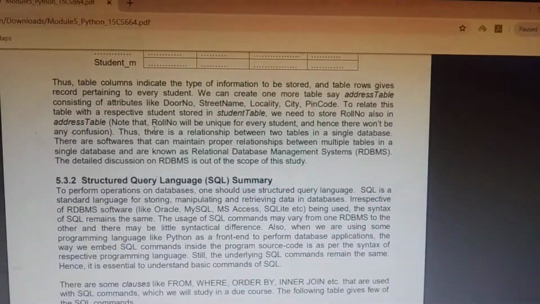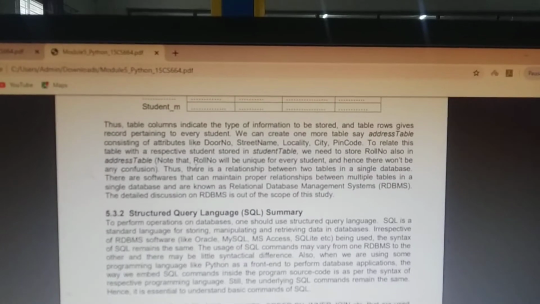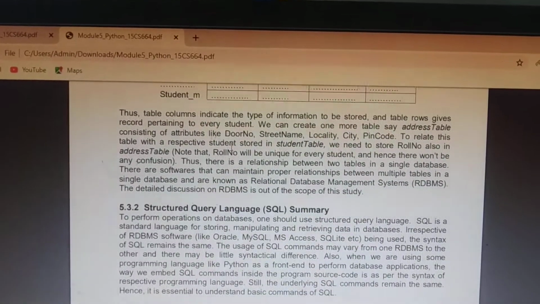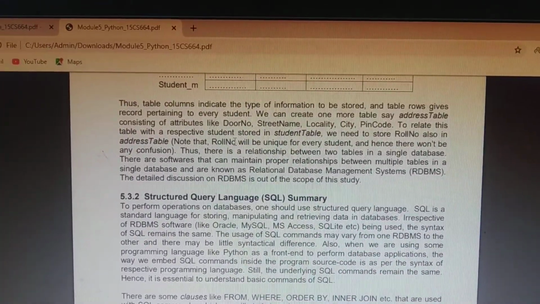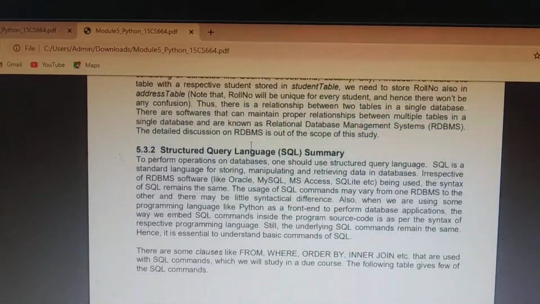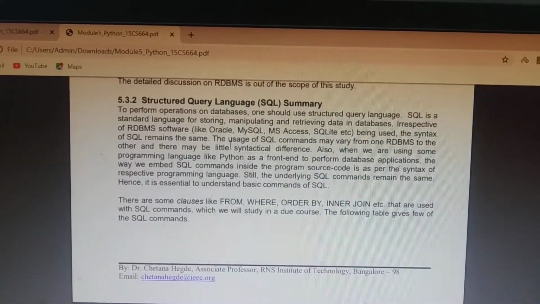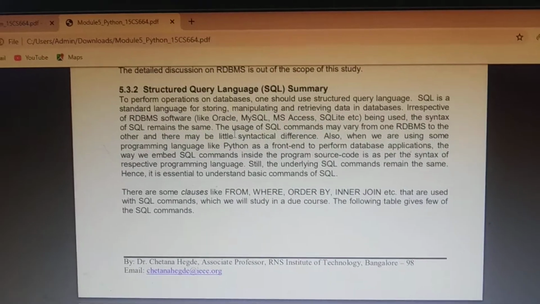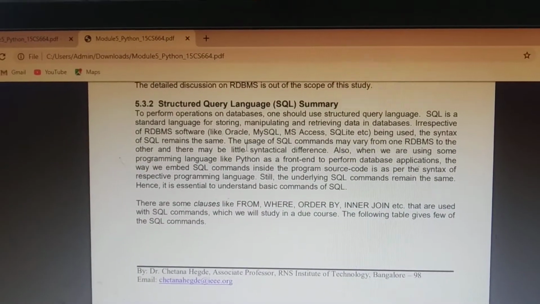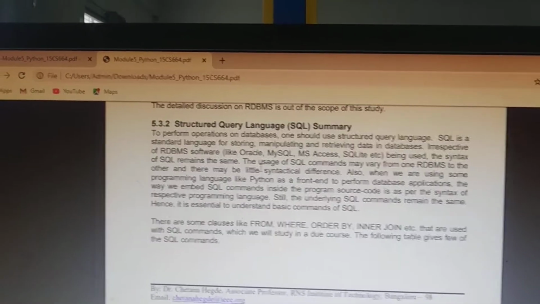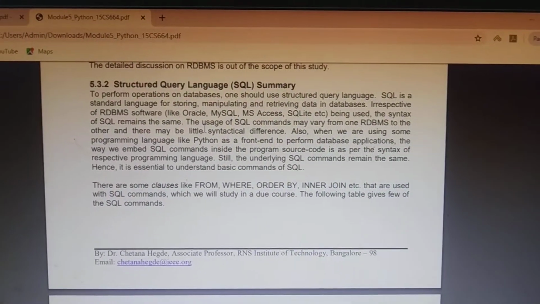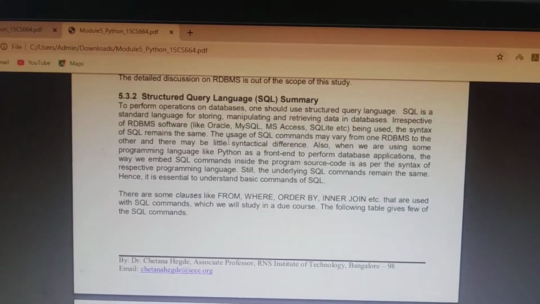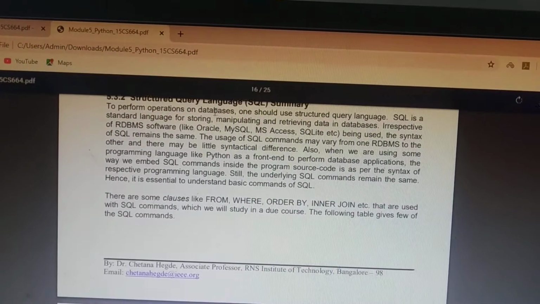Next, we'll see a summary of SQL. SQL is the Structured Query Language. A query means if you give a request that you need some data of a particular row or a particular class, that data will be retrieved from the database.